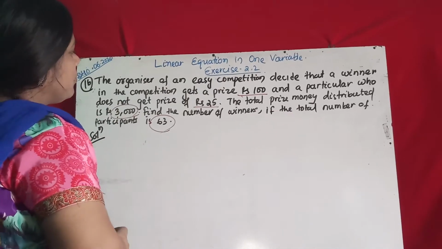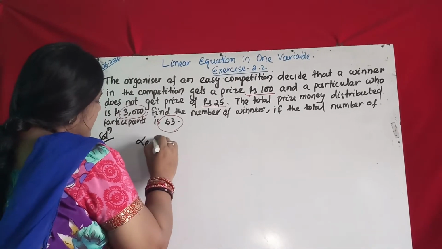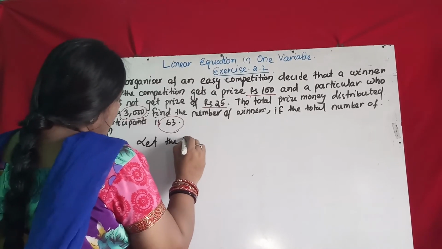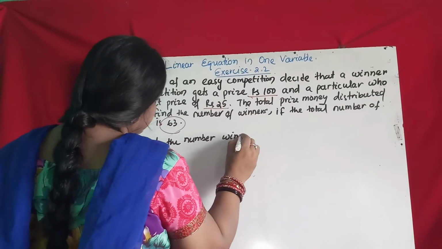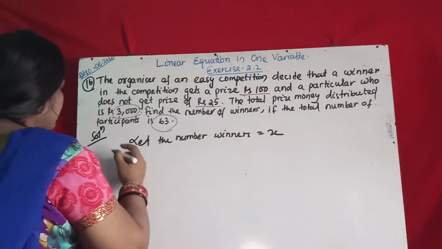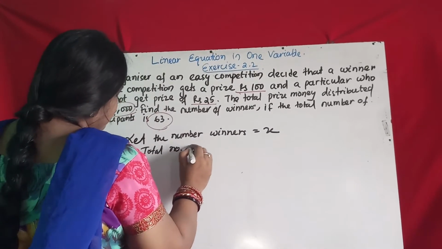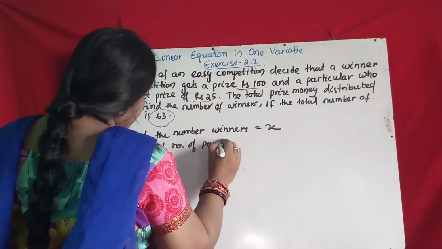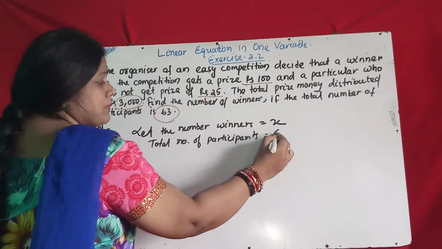First step, let the number of winners be x. Suppose winners are x. The total number of participants is 63, as given.